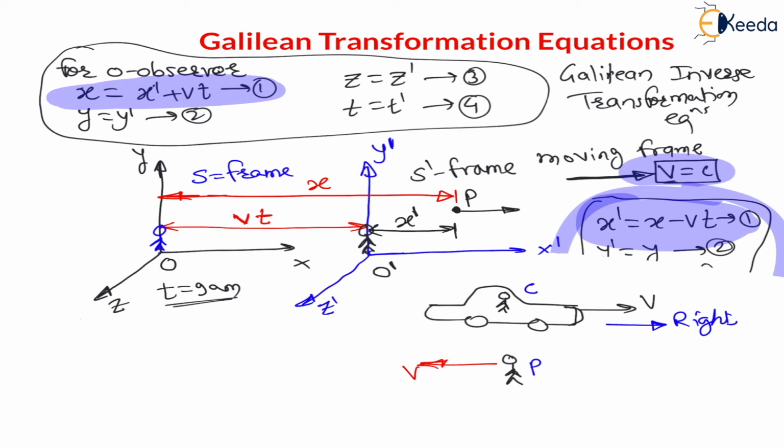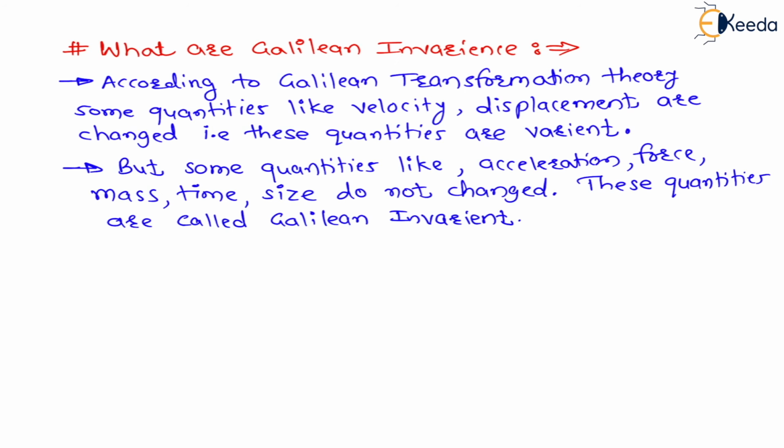So let us define what is the Galilean invariance. This definition is very much important for competition, right? They will ask directly a 2 mark or 4 mark question on this. Define Galilean invariance. In examination they can ask you a 2 mark question, that is, what are Galilean invariants. Now my dear students, after Galilean transformation the quantity which does not change is called Galilean invariance or Galilean invariant, and the quantity which changes is called variant, right?